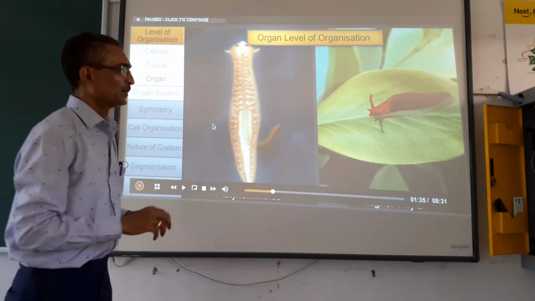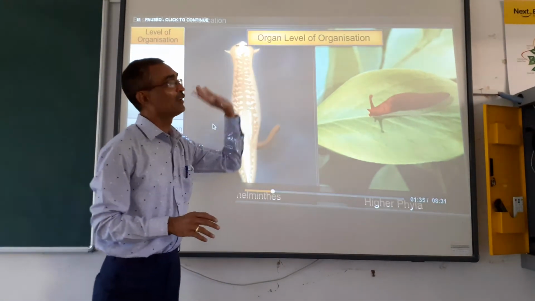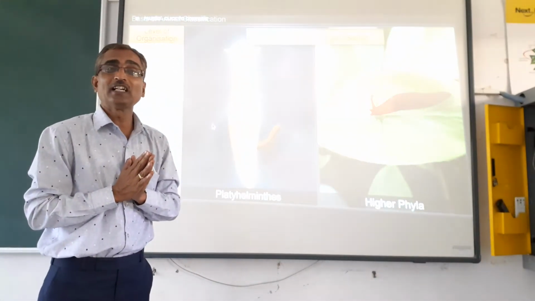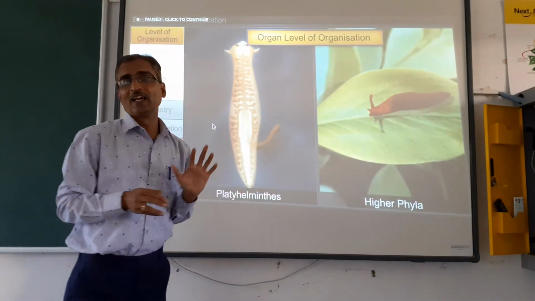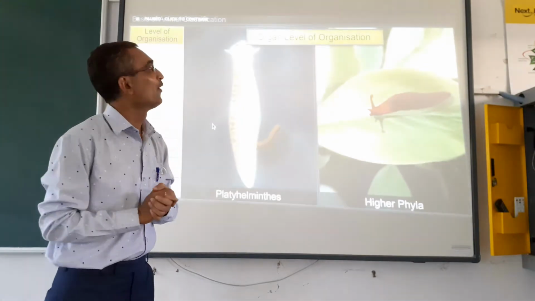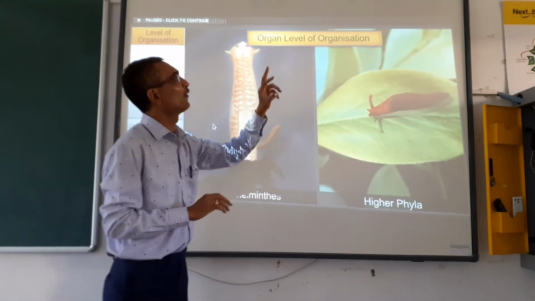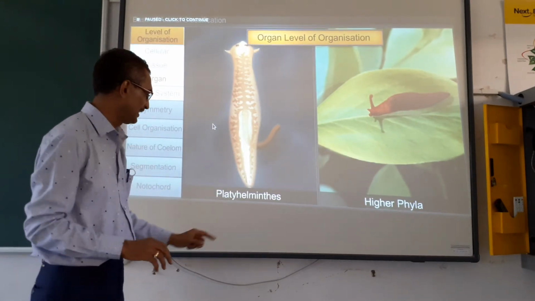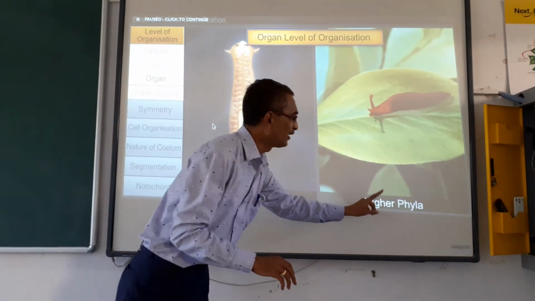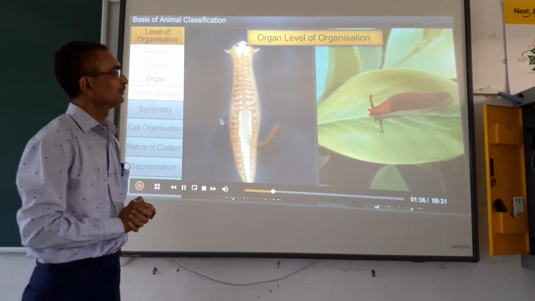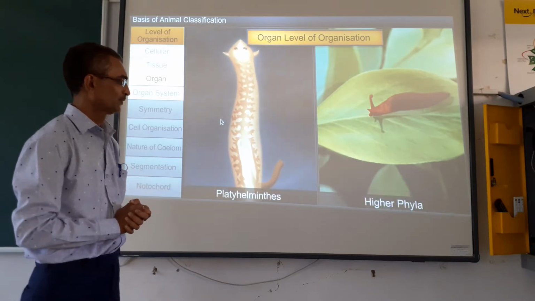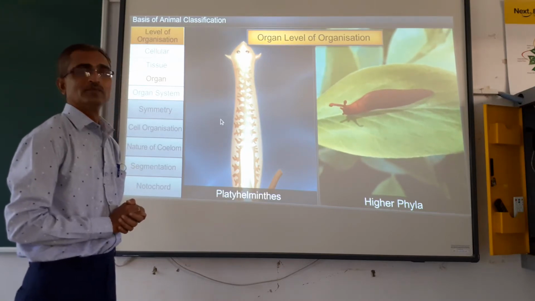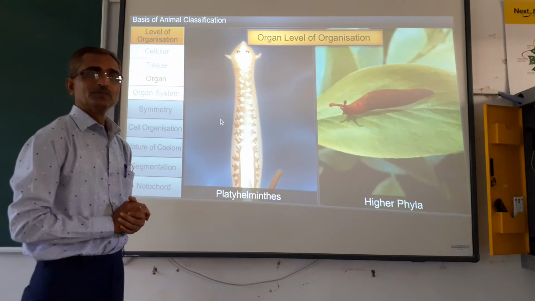The next one is the organ level of organization. Here the different tissues group together and become an organ, and that organ performs a specific function. This organ level of organization can be seen in platyhelminthes and higher phyla. Here, the tissues are grouped to form organs, and each organ performs a particular function.